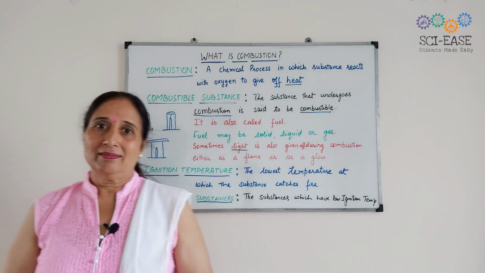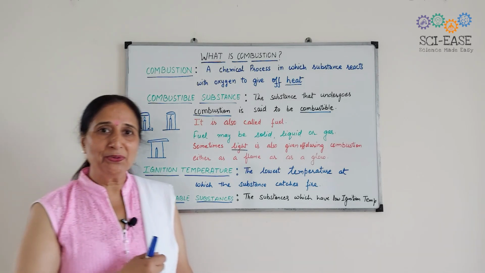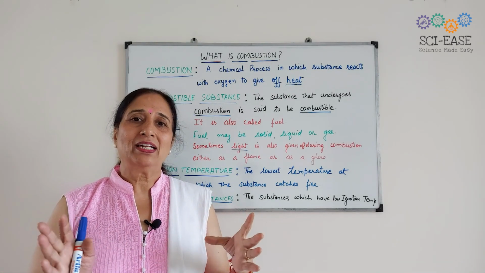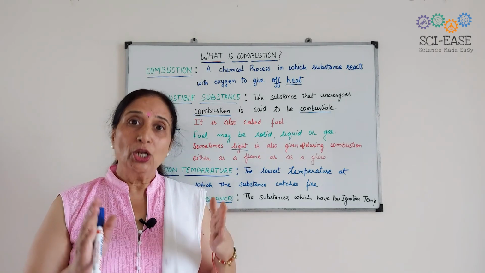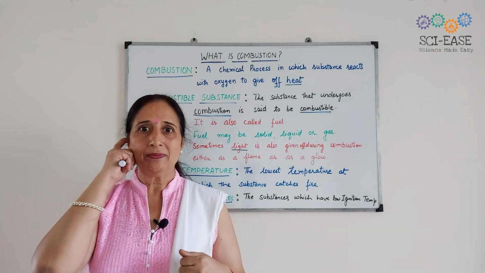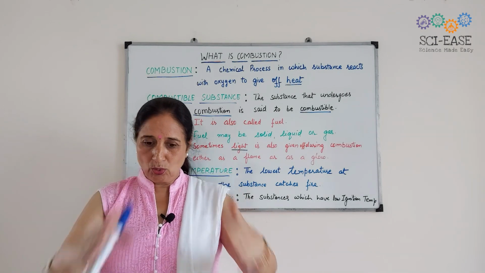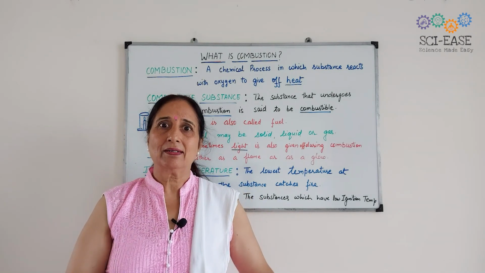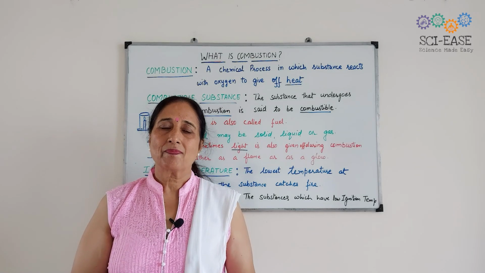Now again I want to tell you one new term. Before that I will explain to you, लोहड़ी मनाते हैं ना हम, लोहड़ी. तो what we do, बड़ी बड़ी लकड़ियाँ रखते हैं, ठीक है.